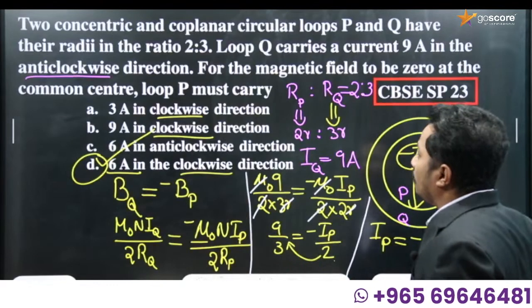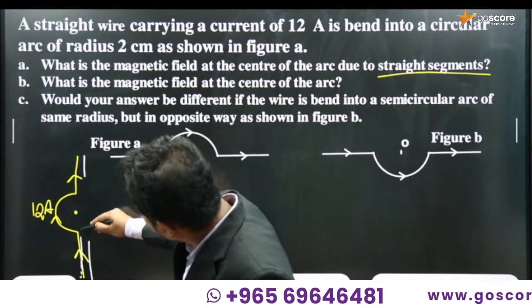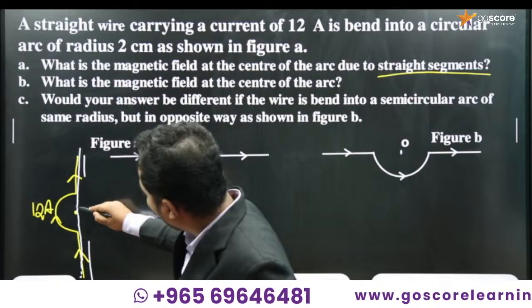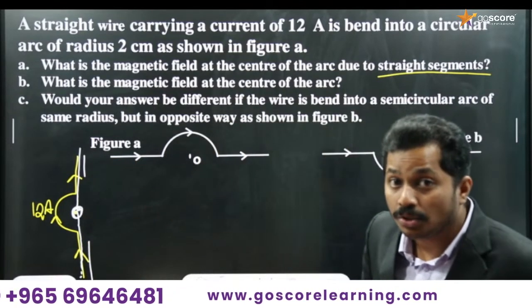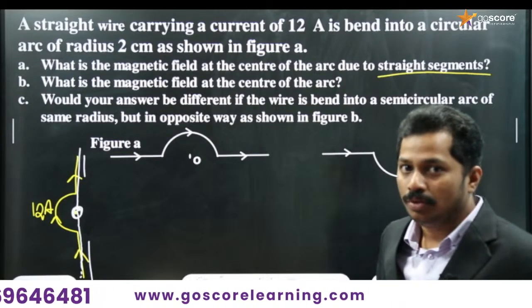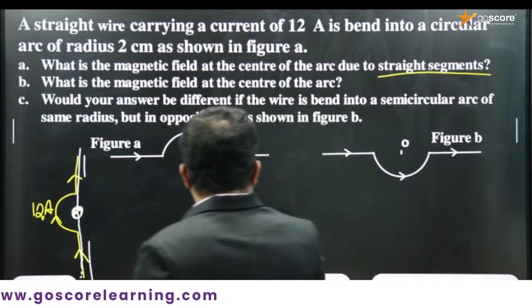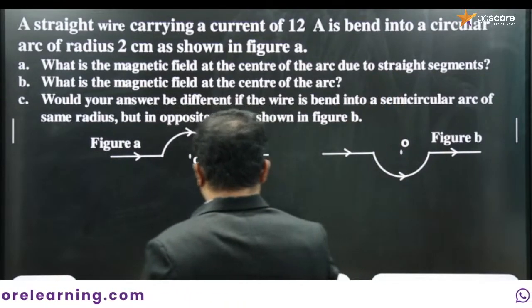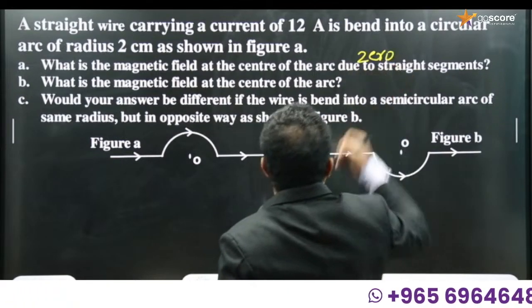So due to the straight segment, this is the axis of the straight segment, right? So this point center is in the axis, so magnitude will be 0. No need for any equation, we can simply solve it, right? So the answer for the first question is 0. Very simple, right?